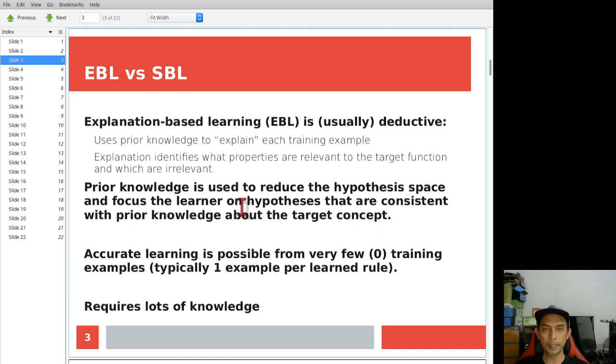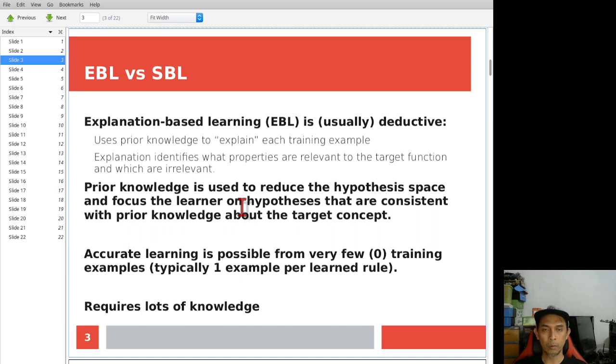The key point in EBL is they use prior knowledge, and they are able to identify which properties are relevant to the target function and which are not relevant to the target function.